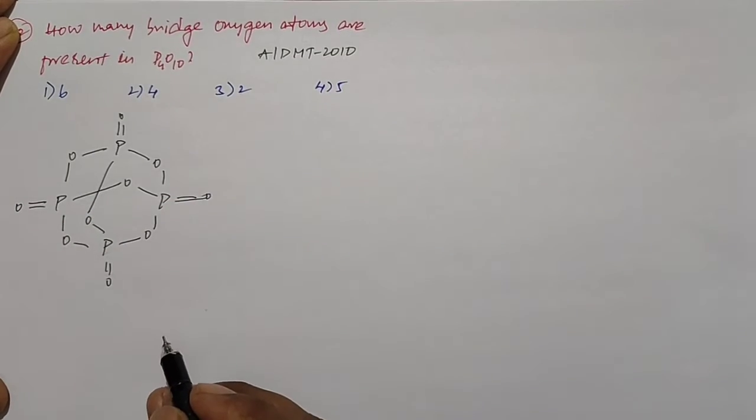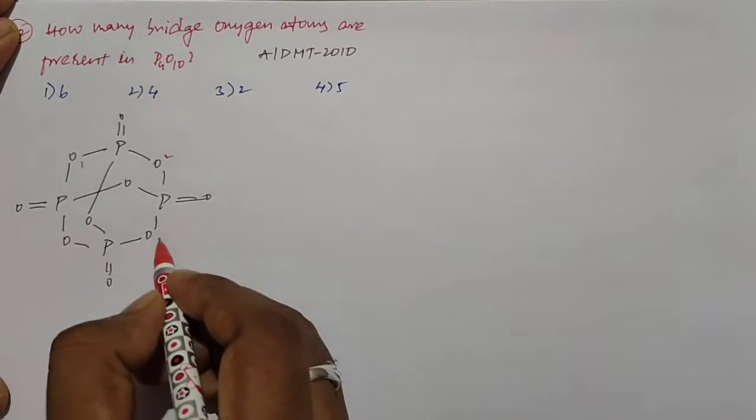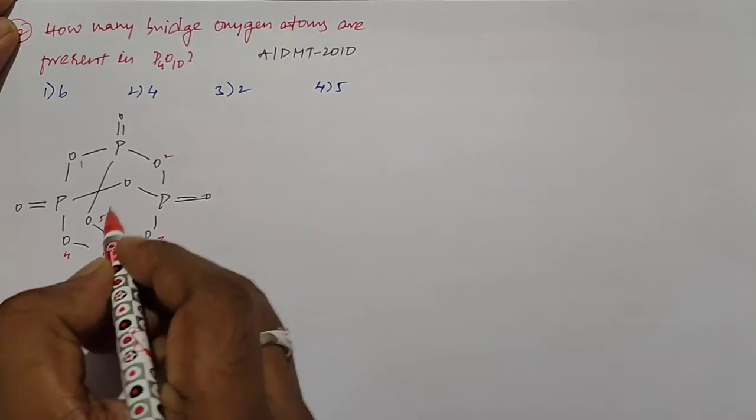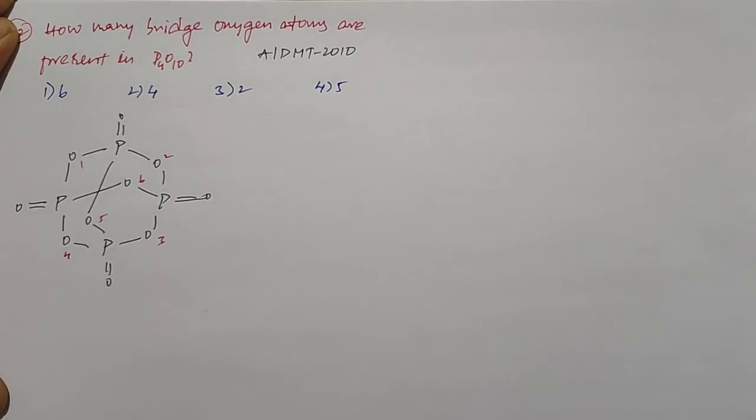So this is the structure of P4O10. If you observe, here we have totally 6 bridge oxygen atoms: first one, second one, third one, fourth one, fifth one and sixth one. So the first option is the right option.